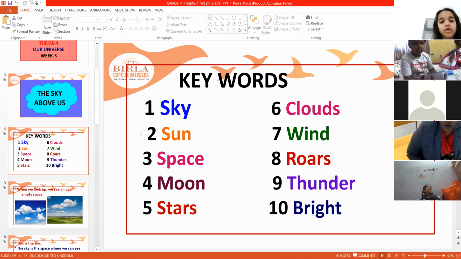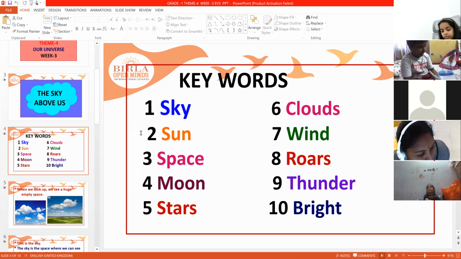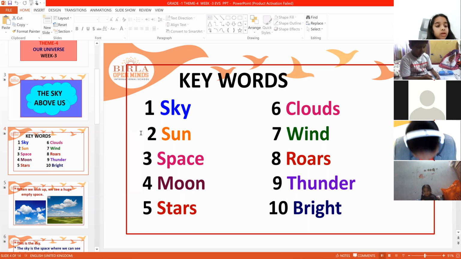First one, sky. So the blue color part which we can see, the open area. If you come out from your house, you can see. So that is called the sky, the empty space. Next, sun. Sun is present in the solar system. Sun is the main source of light and energy on this earth. Without sun, we will not get light. So sun is one of the members in the solar system.